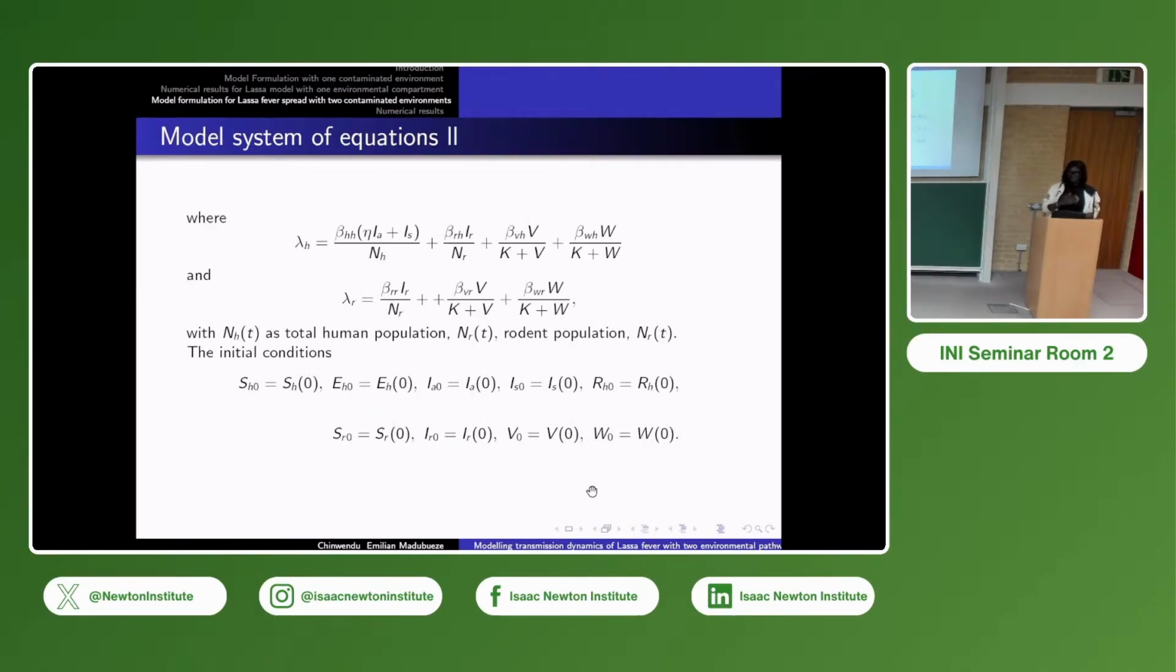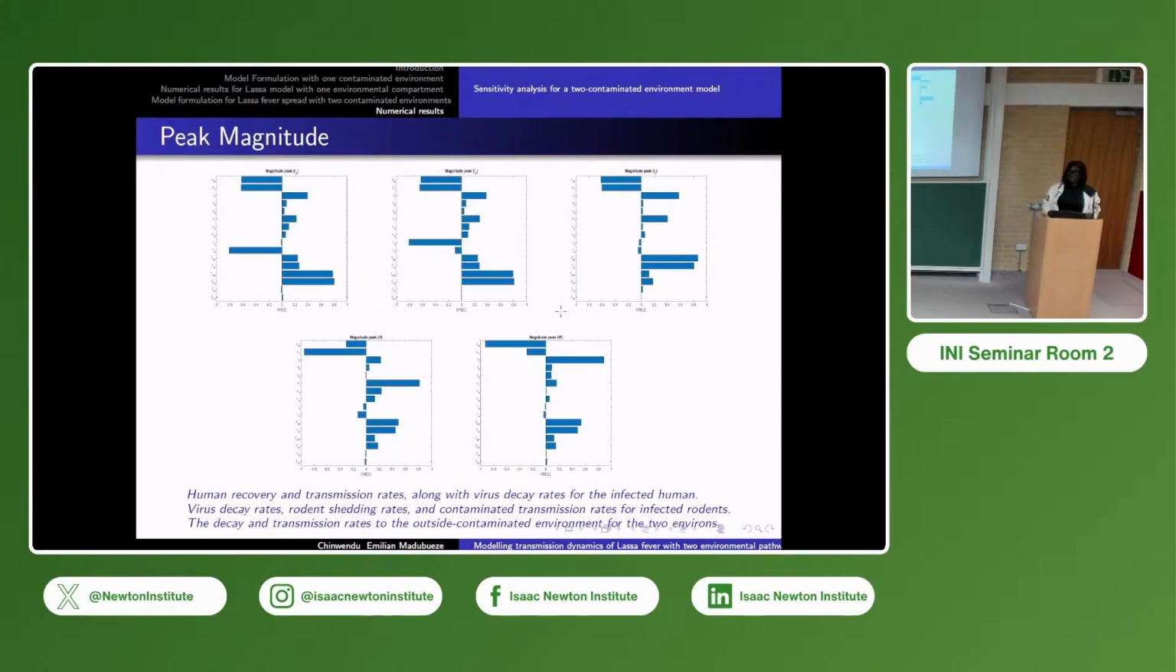Now the force of infection is extended, where the human can come in contact with the in-house virus and can also come in contact with the outside house virus. The same goes for the rodents. We have it as this. Now we run a simulation. For this simulation, the rodent parameters are all fixed. We do not vary them, in the sense that we do not factor them into the sensitivity analysis. We just fix their values, while the others are taken care of.